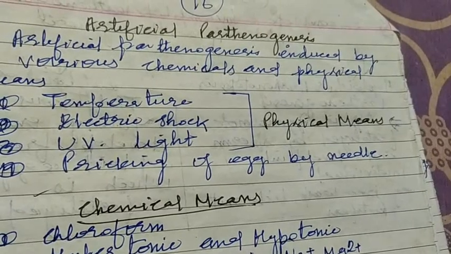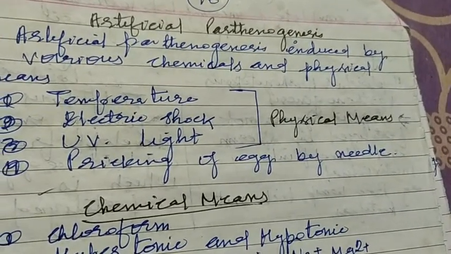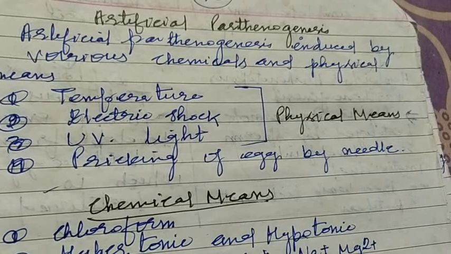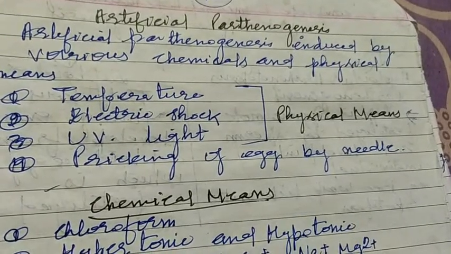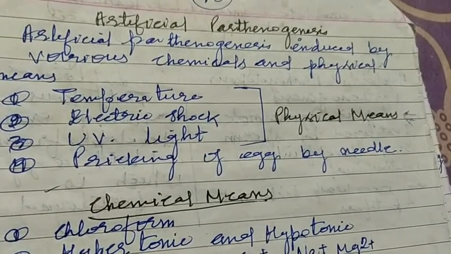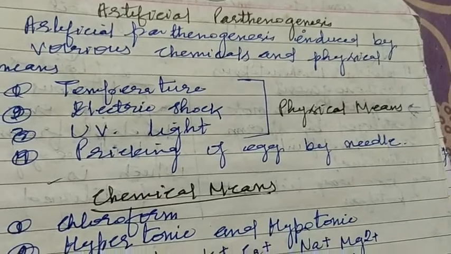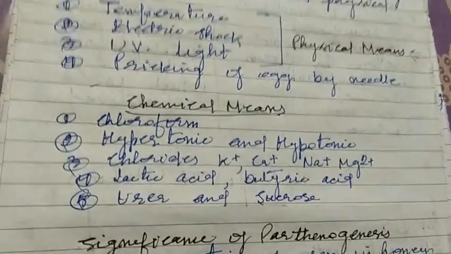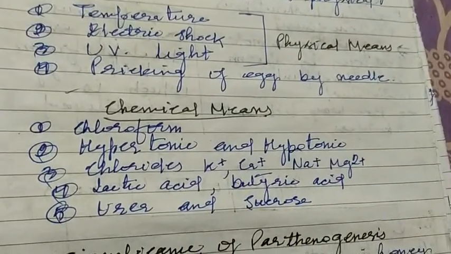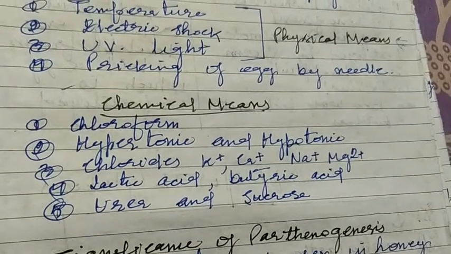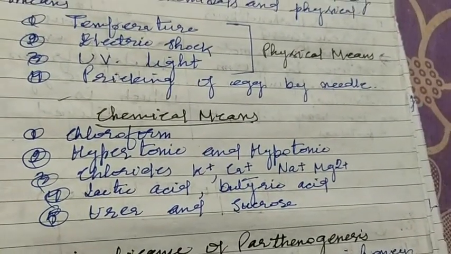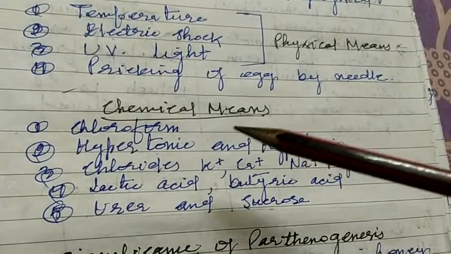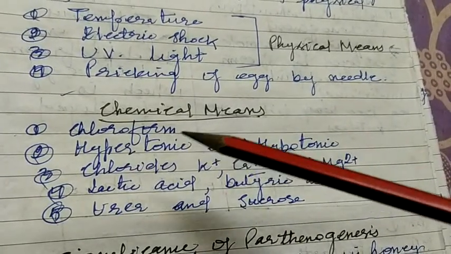By physical means we can stimulate a diploid egg to develop into offspring. Or diploid or haploid egg can be made to divide by adding some chemicals, that is included under the chemical means.